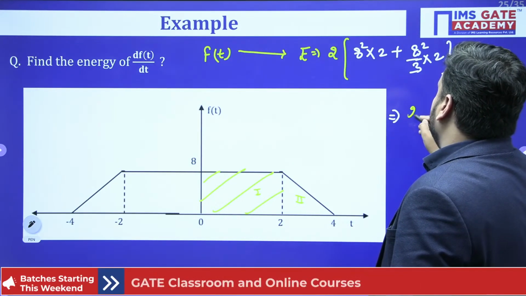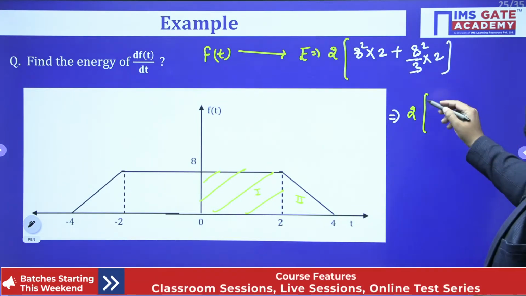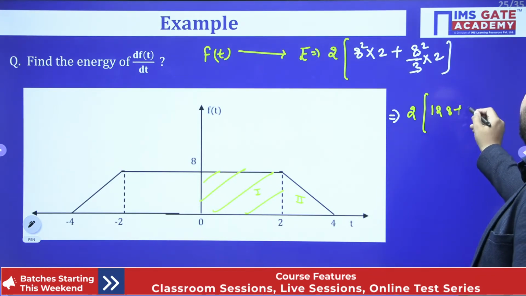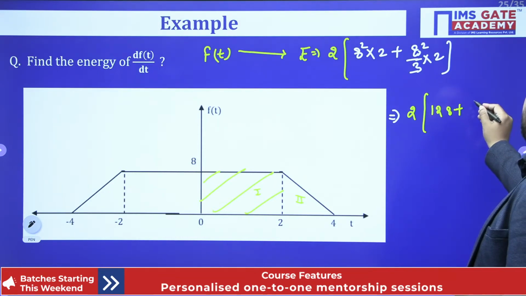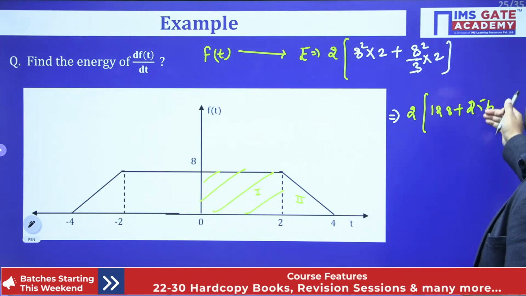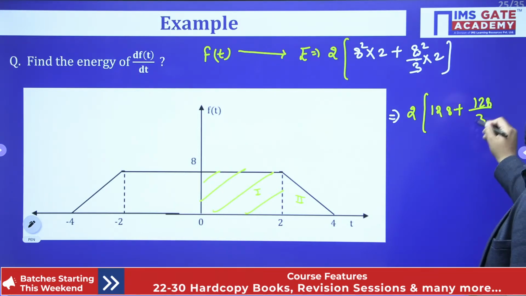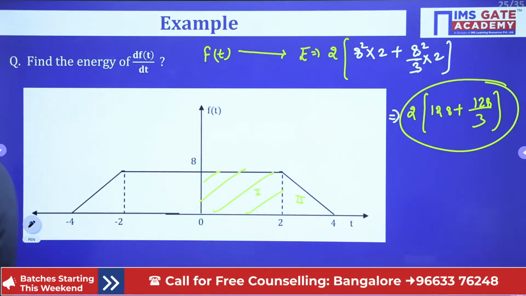2 will already be outside, sir. 8 whole square, so you can calculate 64 into 2, right? So 128 plus again 8 whole square by 3, so it will be 128 upon 3. Like that you can calculate, and you have a calculator, you can get the answer.